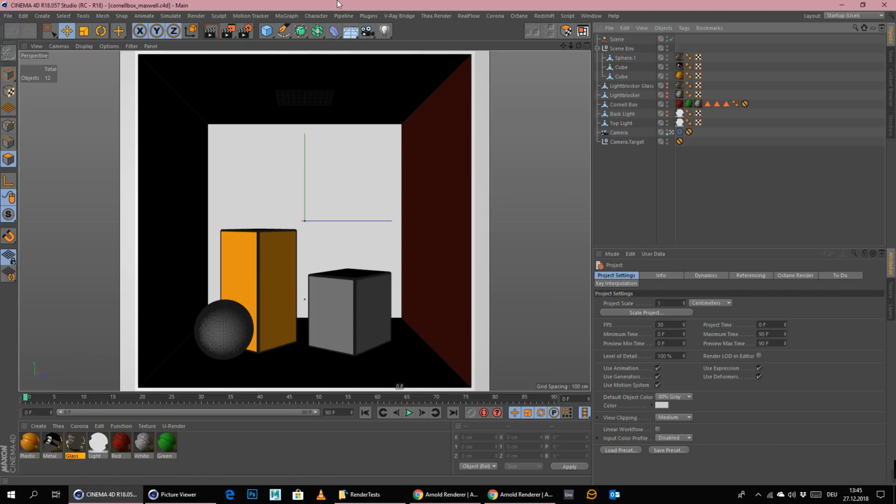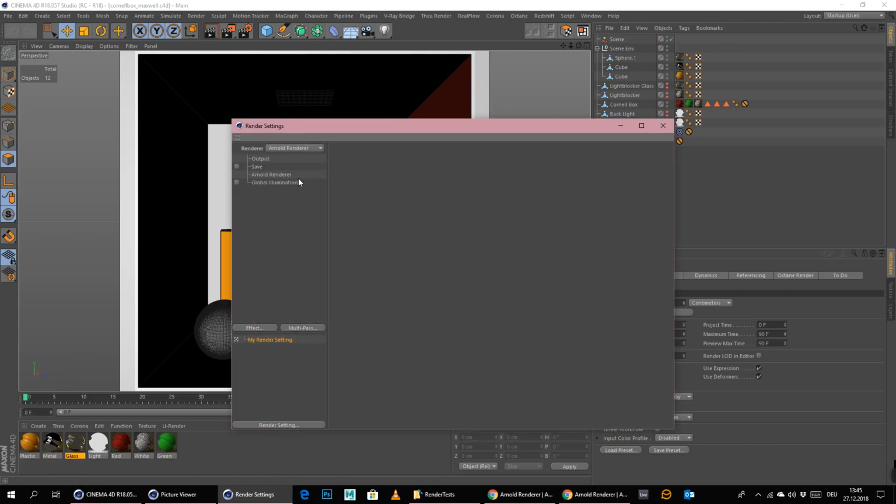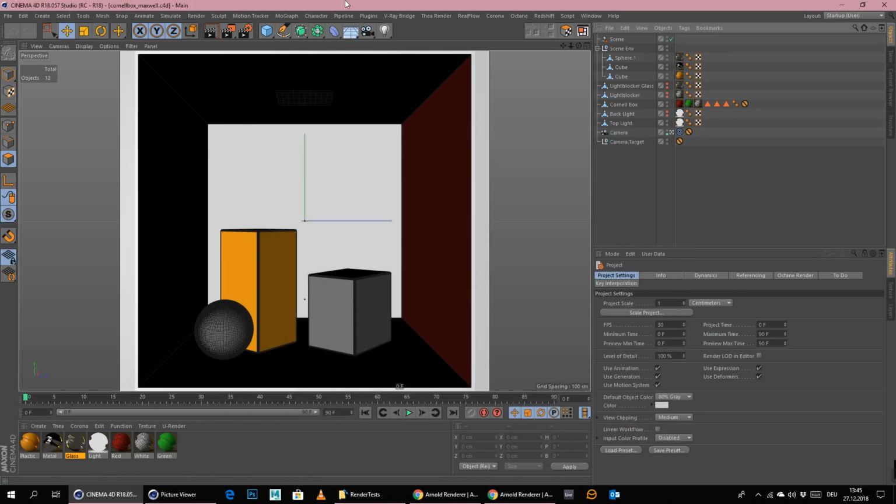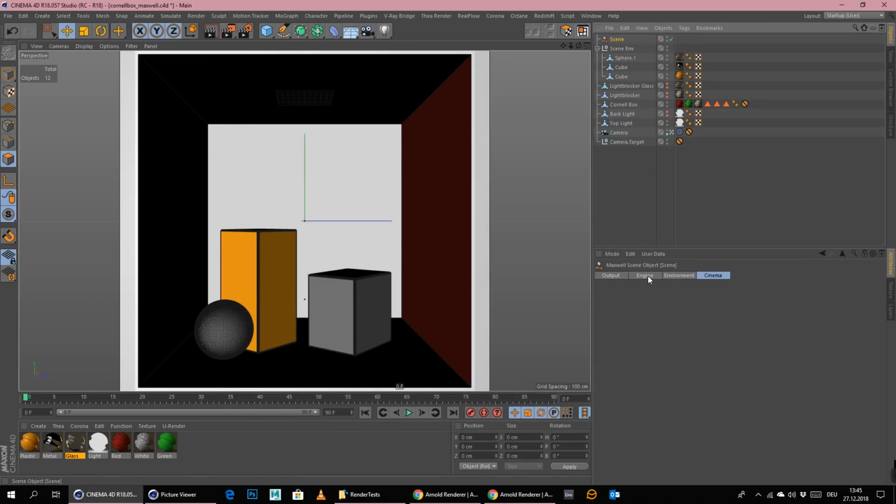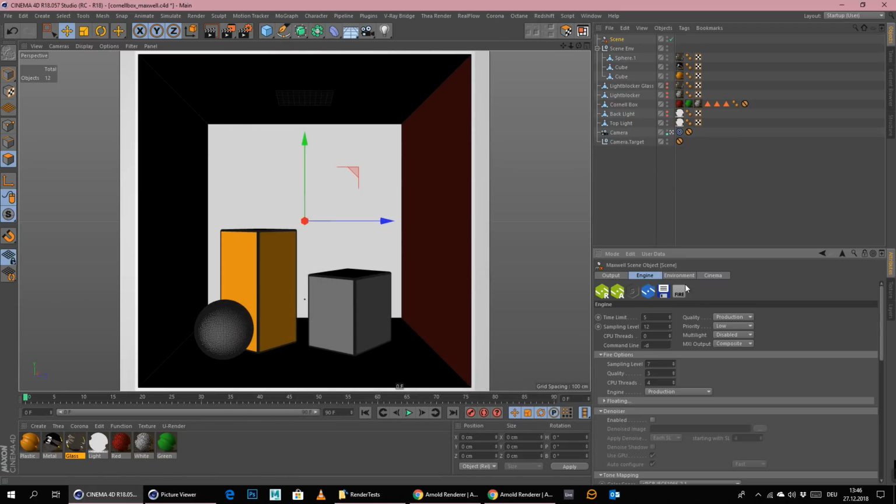But anyway, here we are with Maxwell. We don't have any options with Maxwell, not really, to optimize anything here. It's kind of hard. The only thing we can say is, okay, stop at sampling level 12, and what quality level we want to have, GPU, draft, or production. We will go for production.